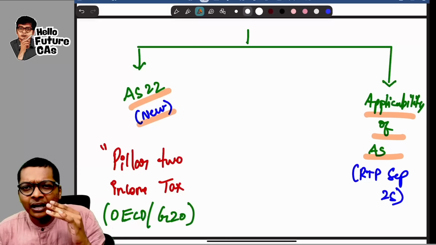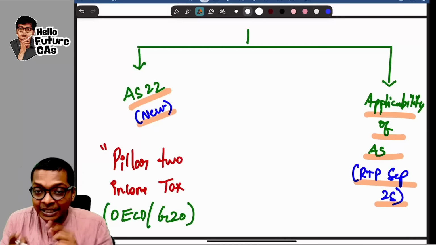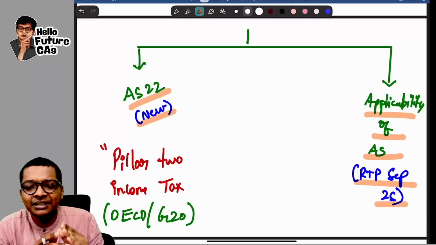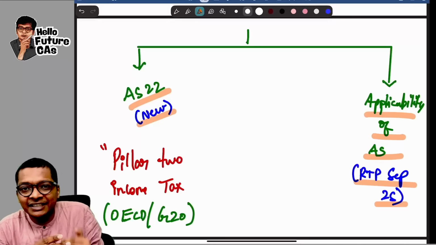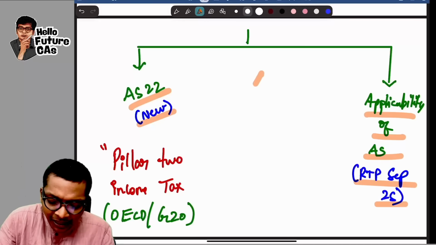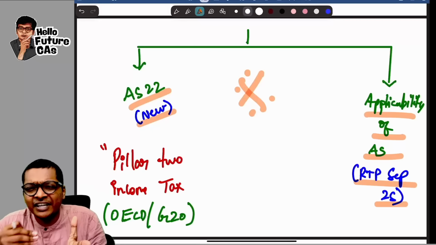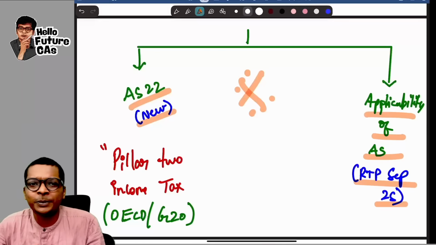This change of limits for applicability of accounting standard is also there in RTP September 25 exams. That means this was there even for the previous attempt, but this has not yet been tested. So I will mark both these amendments as important because these are the only amendments, and maybe in MCQ or theory, if ICAI really wants to test very rare areas, these could be the ones.